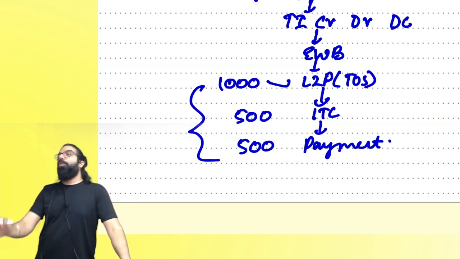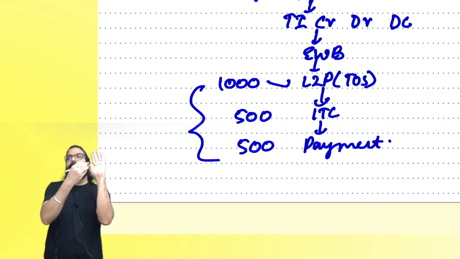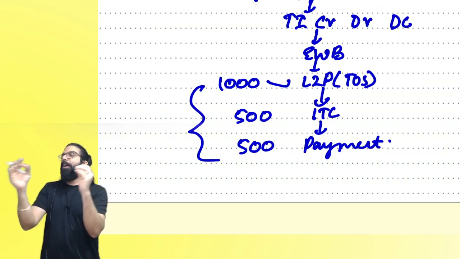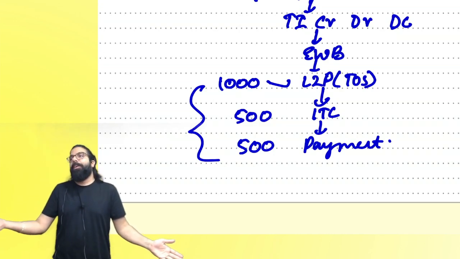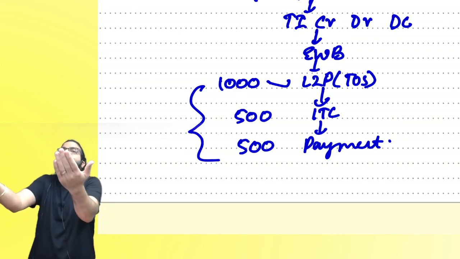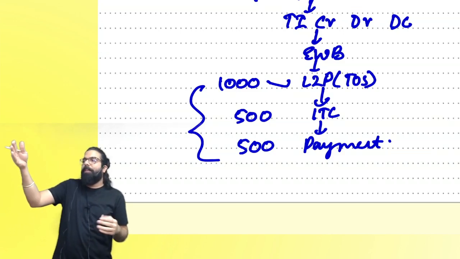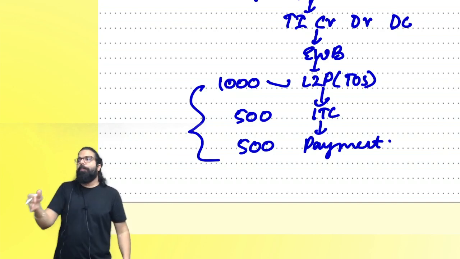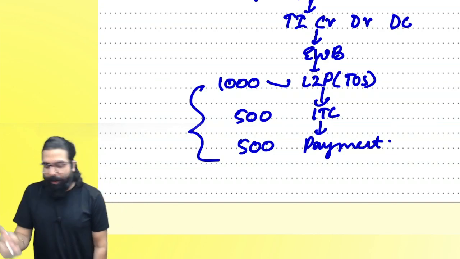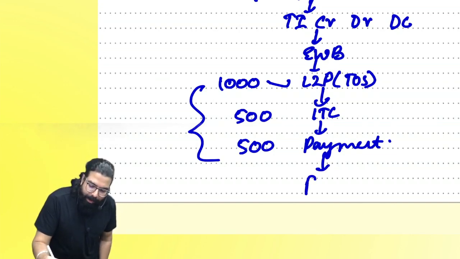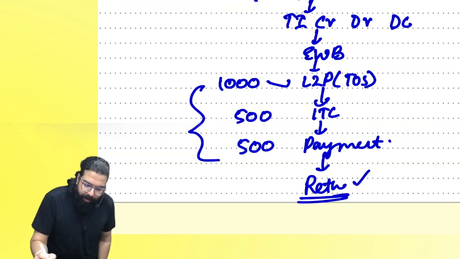So the government went ahead and said, don't call and tell me. I'll give you a form. In that form, you tell me all the details, and that form is nothing other than a return. Return means nothing other than giving information to the government that, sir, this was my sale, this much was my liability, this was my credit, and this was my payment. Right, everyone? And hence, we will now learn about returns.